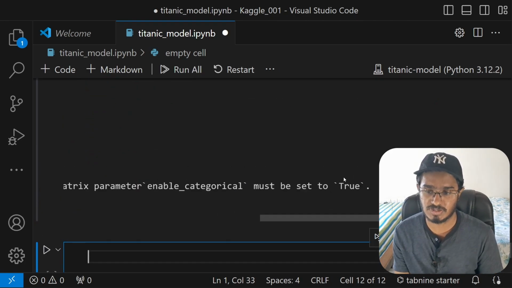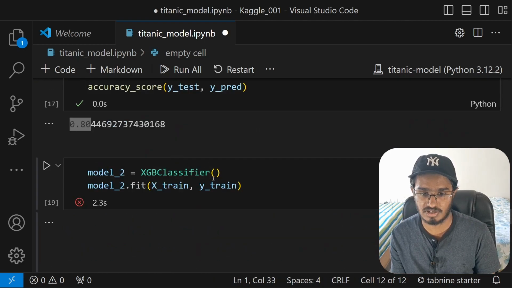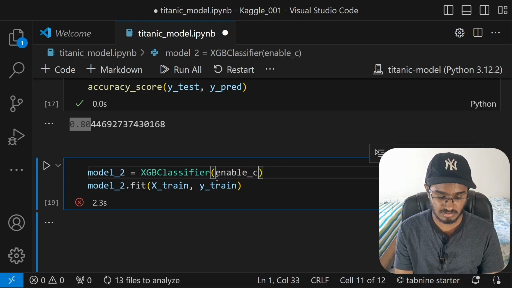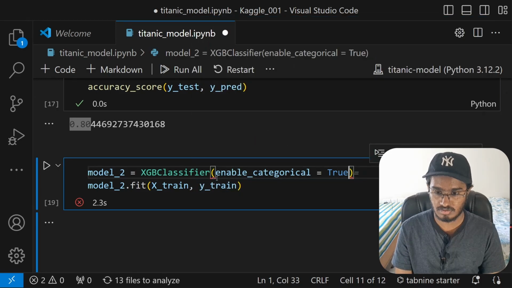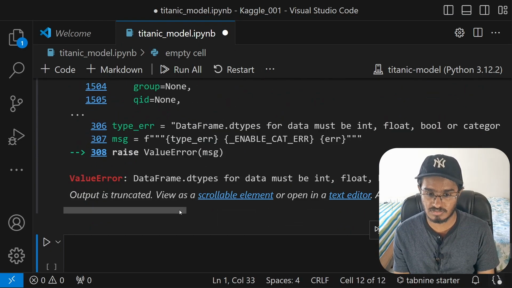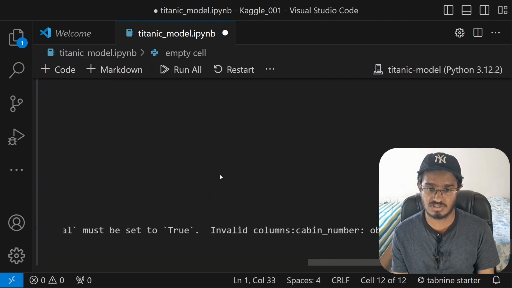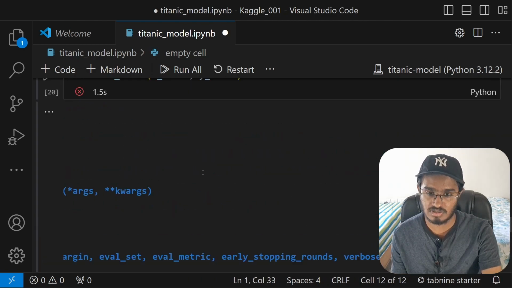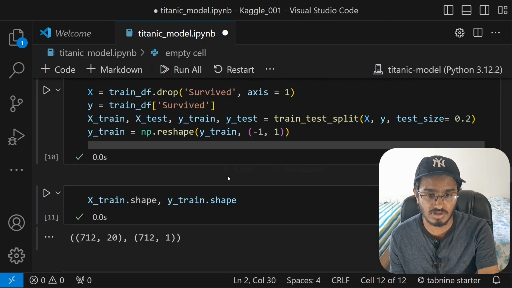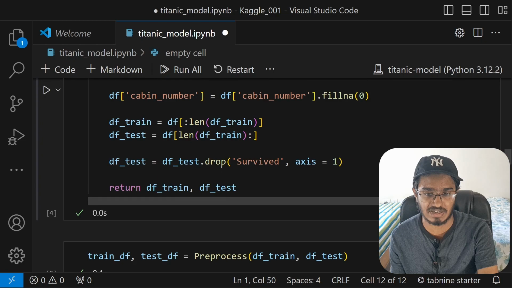Enable categorical must be set to true. All right, so let me just go ahead over here and just type in enable_categorical will be equal to True, like that. Now when you run this, we should be able to see the model itself. Why is it not working? Okay, so instead of typing in enable_categorical equal to True, we know that we only have floating point numbers as our cabin number.